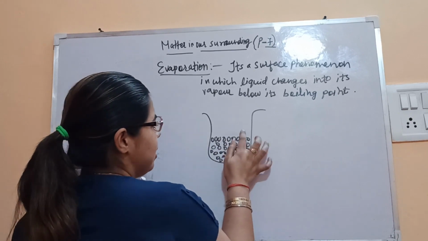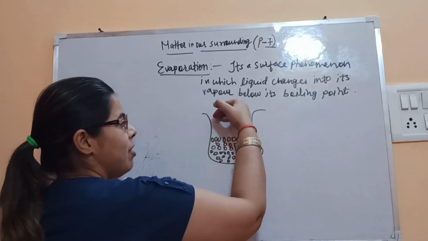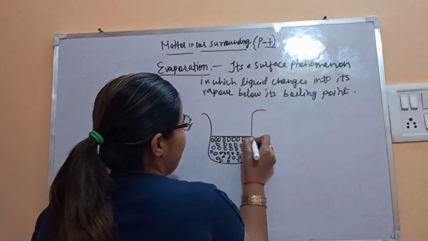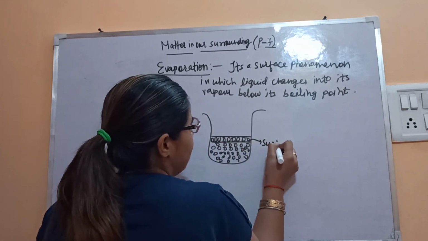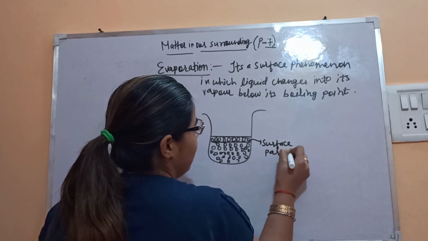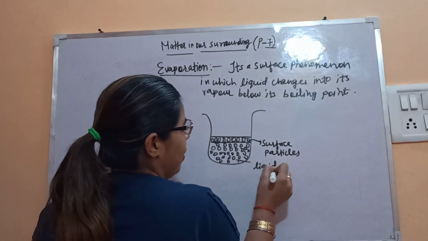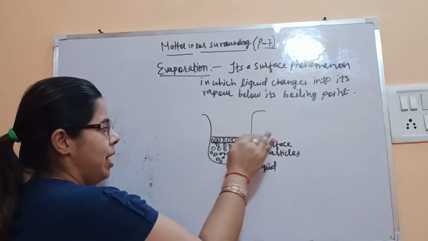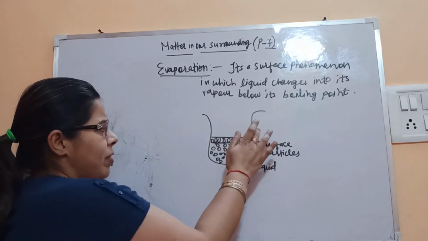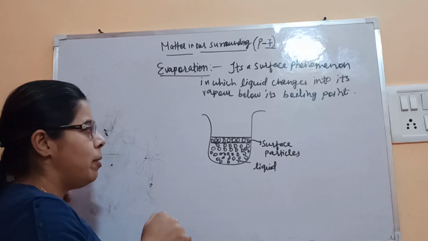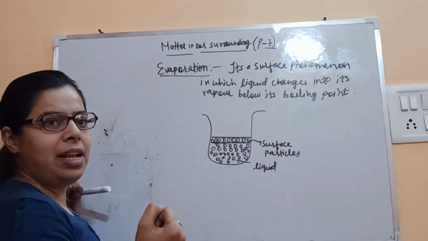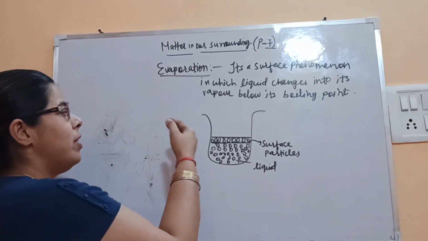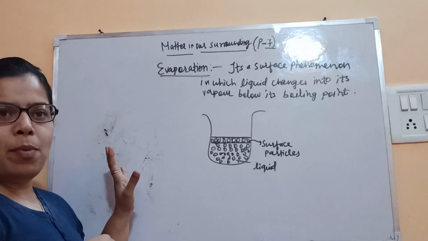The surface particles have no other particles above them, but below the surface particles there are other particles, because only the volume of the liquid is present up to here. So the surface particles will be attracted by the particles present below them. This force of attraction will not allow these particles to move or escape into the atmosphere.